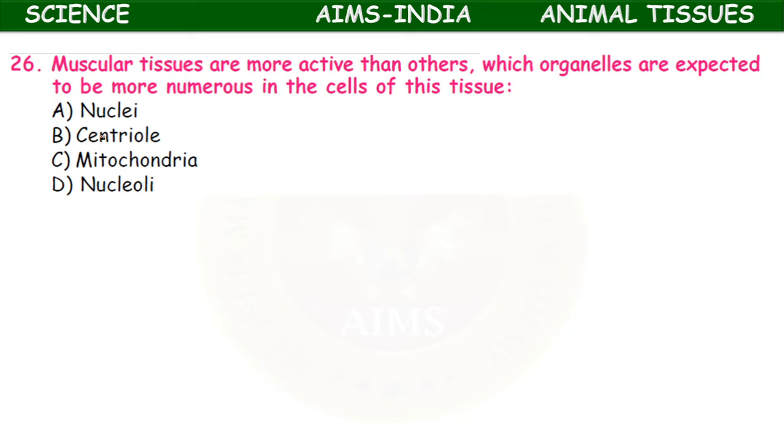The muscular tissues are more active than others. Which organelles are expected to be more numerous in the cells of the muscular tissue? Nuclei, centriole, mitochondria, nucleoli. It is the mitochondria, because they are more active, they require more energy, so more mitochondria are present in the muscular tissue, which provide energy in the form of ATP.